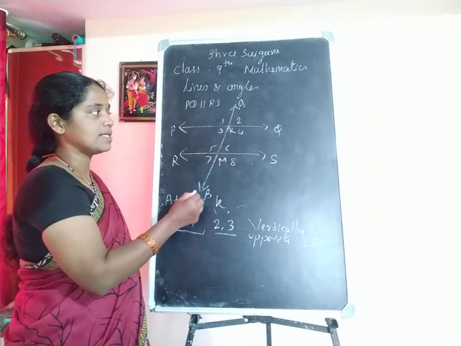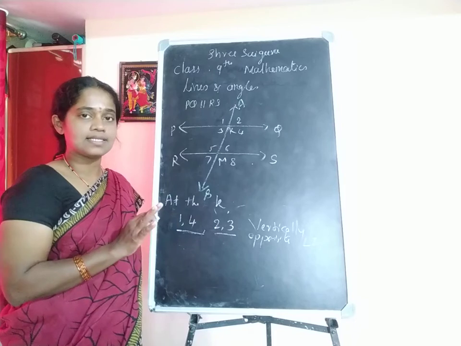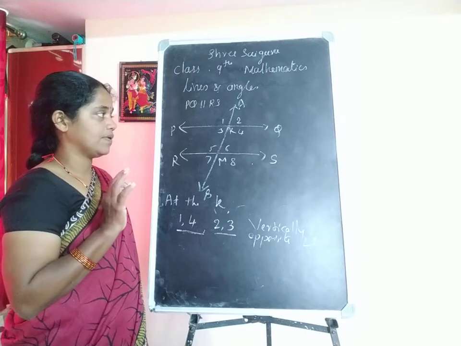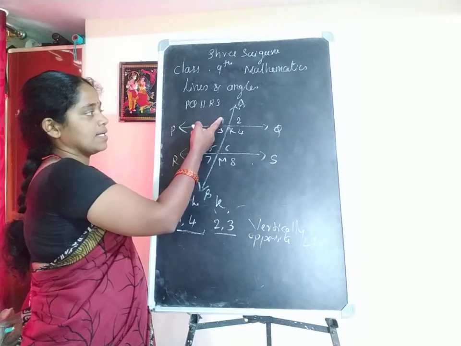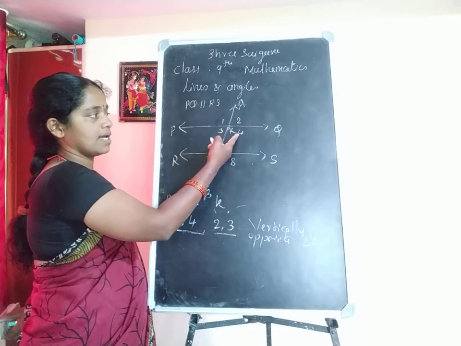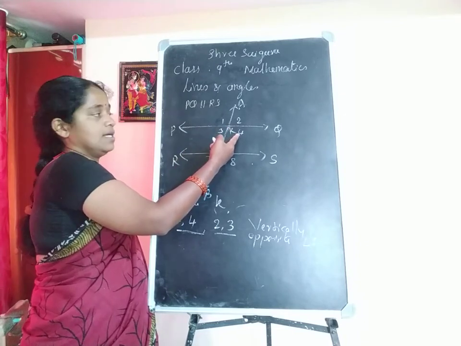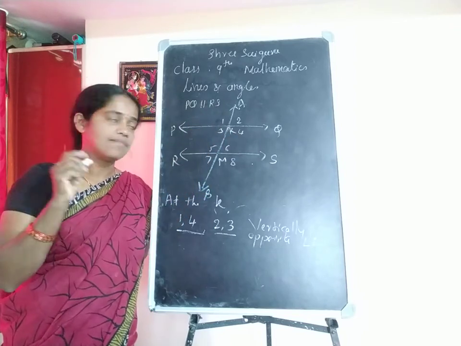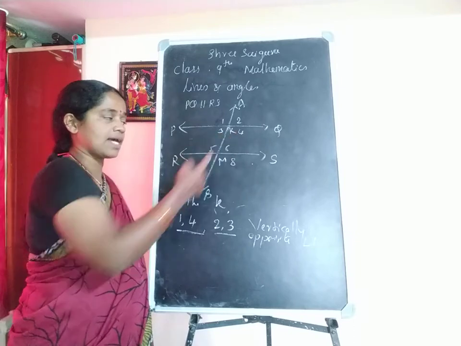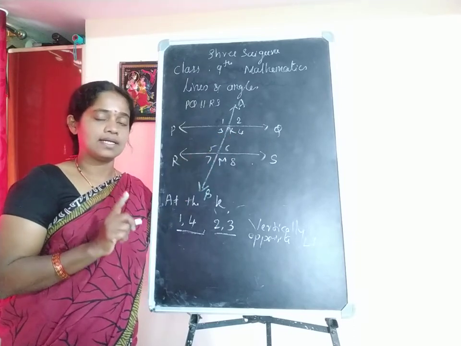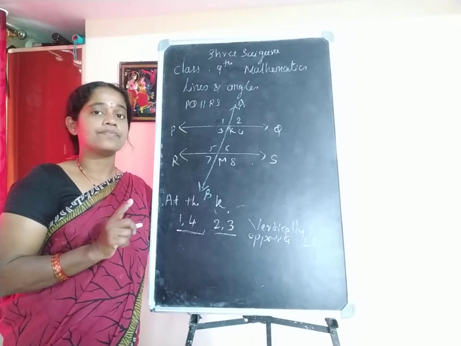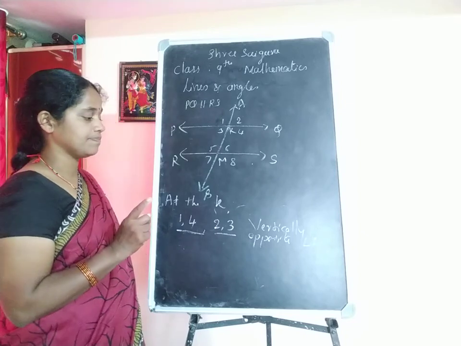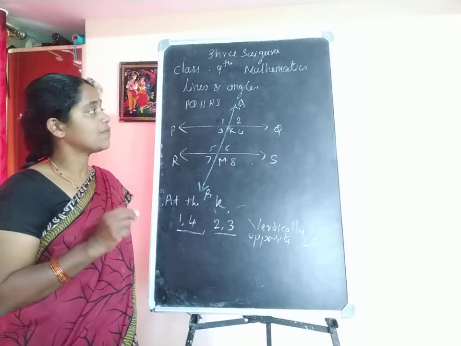When a transversal line cuts a set of lines, the vertically opposite angles are always measured the same. For example, if this angle 1 is 50 degrees, then angle 4 is also 50 degrees. If it is 100 degrees, then the vertically opposite angle is also how much? 100 degrees. Like that, we can say that vertically opposite angles are always equal. Okay.